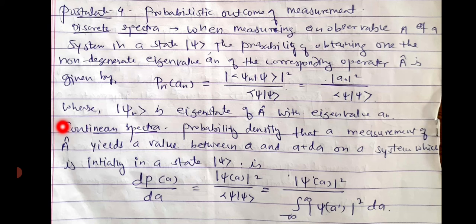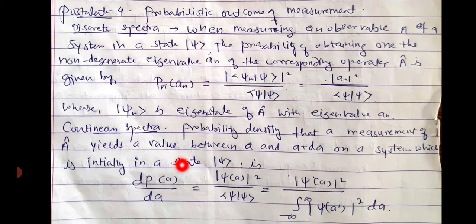For continuous spectra, the probability density that a measurement of A yields a value between a and a plus da, on a system which is initially in the state ket psi, is given by this equation.